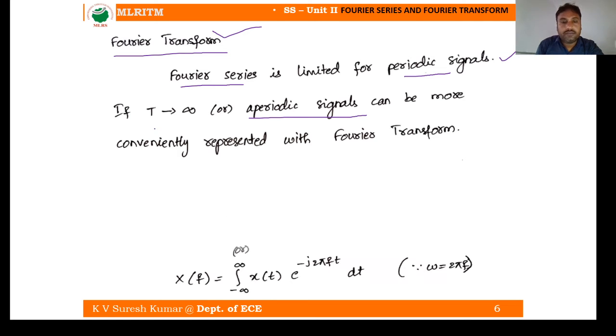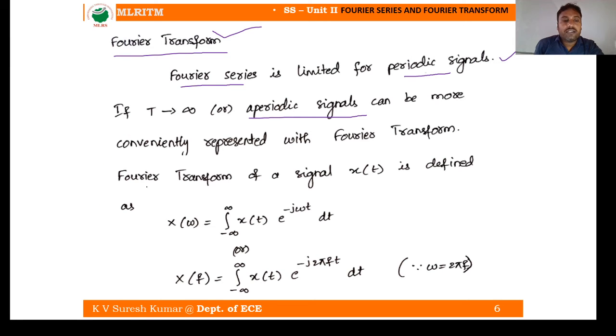Now, what is the definition of Fourier transform? So x of t is a signal. What type of signal? Aperiodic signal. Now I can represent the Fourier transform by this formula. X of omega is equal to the integral from minus infinity to infinity of x of t e power minus j omega t dt, where omega is the angular frequency. X of f, if you write in terms of frequency, is the integral from minus infinity to infinity of x of t e power minus j 2 pi f t dt. If you know x of t, an aperiodic signal, you substitute here, you will get a Fourier transform, right?